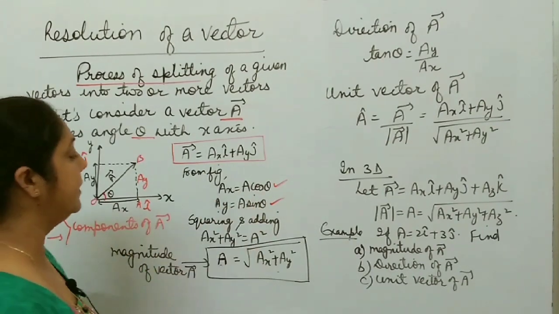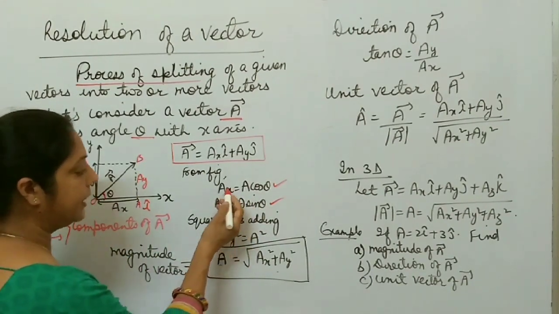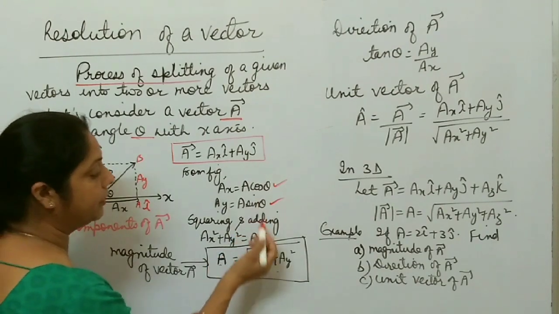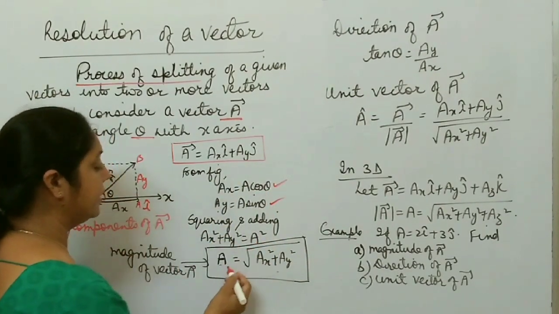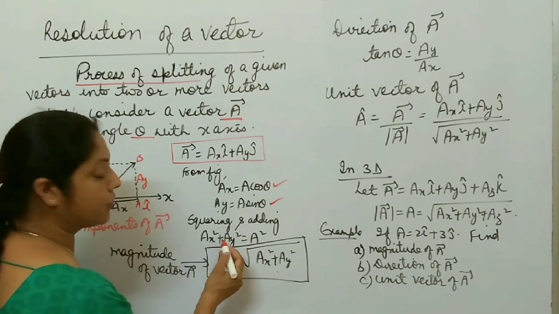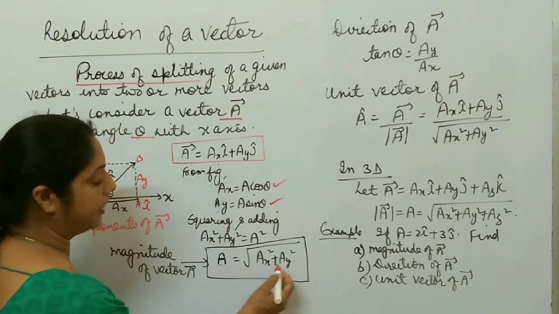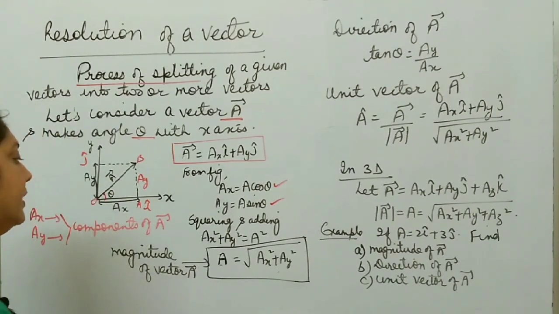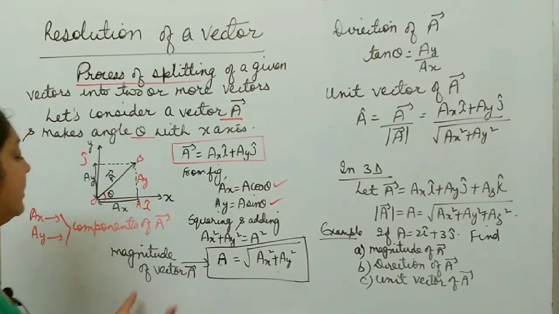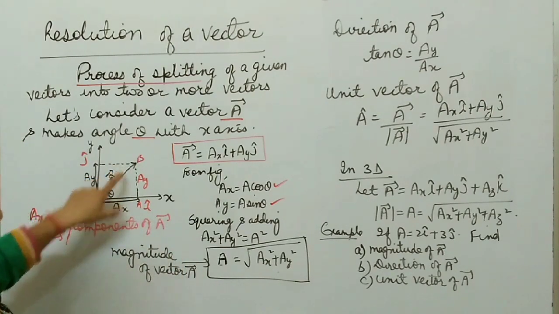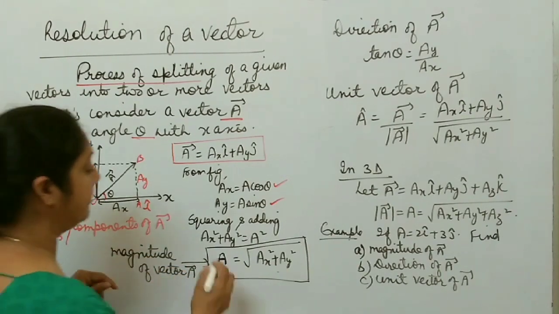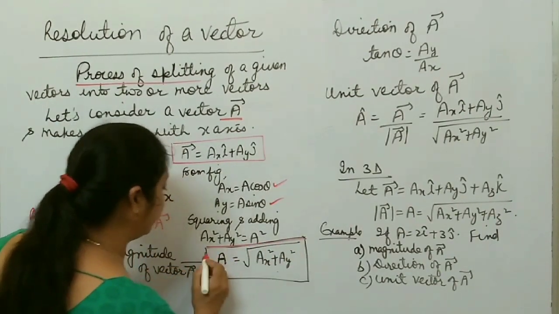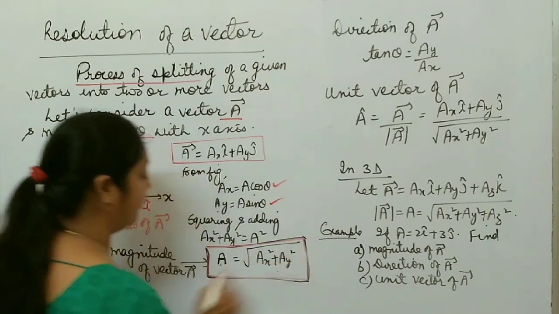Now squaring and adding these two vectors, you get Ax square plus Ay square equal to A square. Then sin square theta plus cos square theta is 1. So here you get A square equal to Ax square plus Ay square, A equal to under root Ax square plus Ay square. This A is nothing but magnitude of vector A. So if any vector is resolved into two components Ax and Ay, its magnitude is given by A equal to under root Ax square plus Ay square.